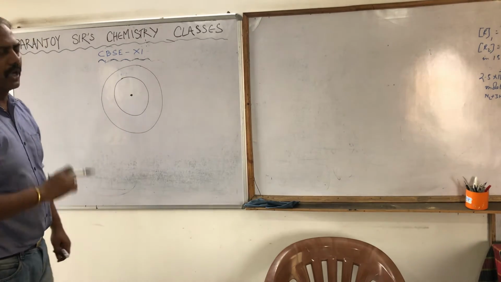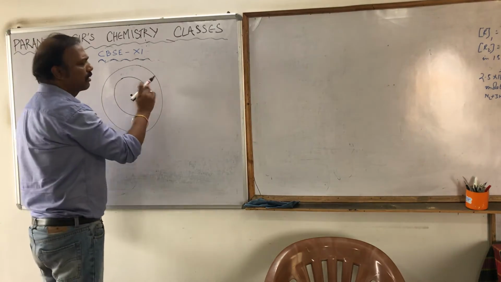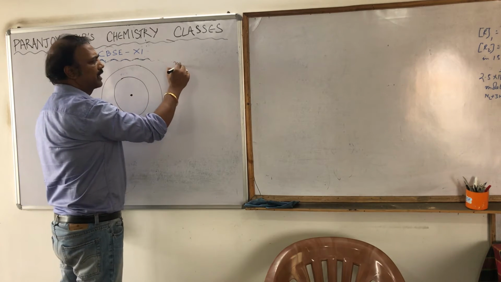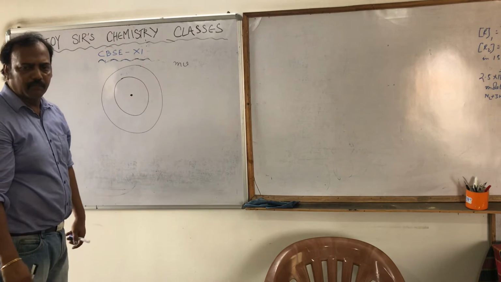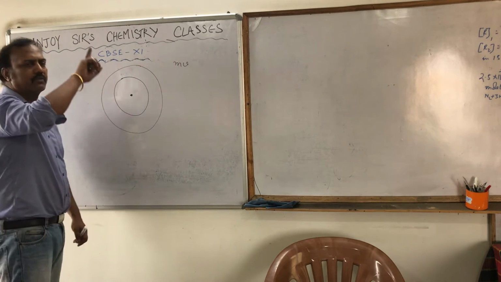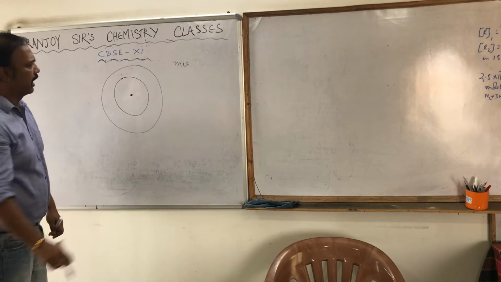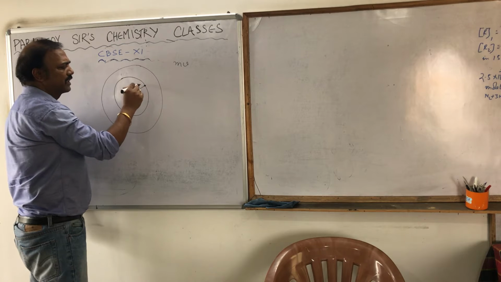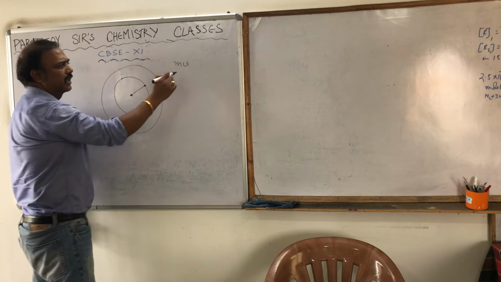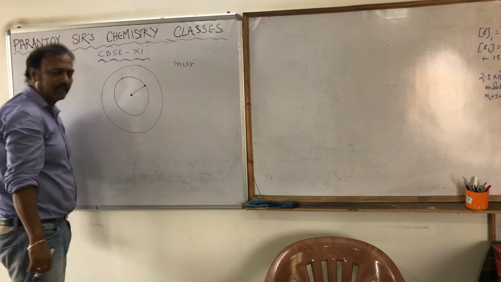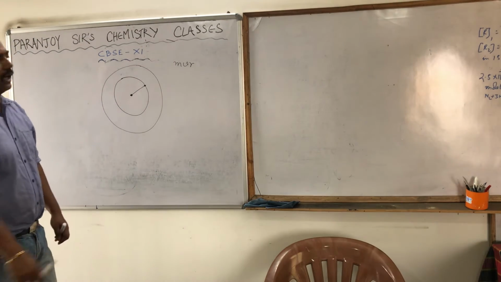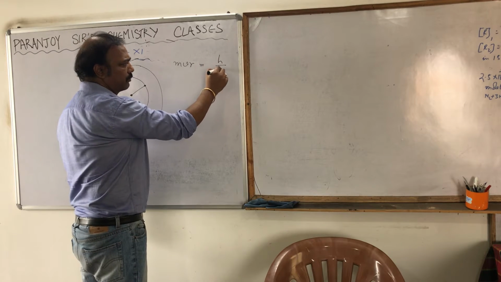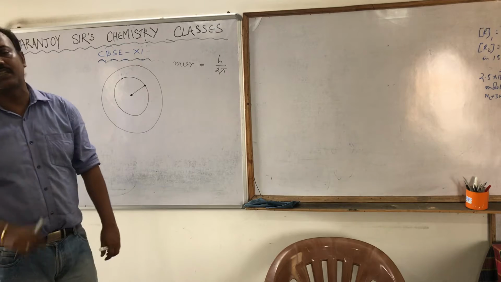Now each circular path has angular momentum. The electron has got the angular momentum. Momentum is m into v, mass into velocity. But angular momentum means when it is moving in a circular path, the angular momentum is mass into velocity into the radius. Suppose it is moving in this circle, this is the radius. So angular momentum is mvr. And that is actually an integral multiple of h by 2 pi. What is integral multiple?